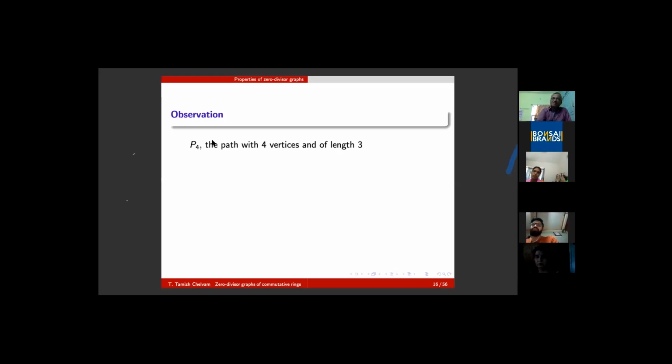No, it's not possible. However, let me do it. Suppose there exists a ring R for which P4 is a zero divisor graph. Let me take P4 as A, B, C, D. So I take a path of length 3. The vertices are being taken as A, B, C, D.